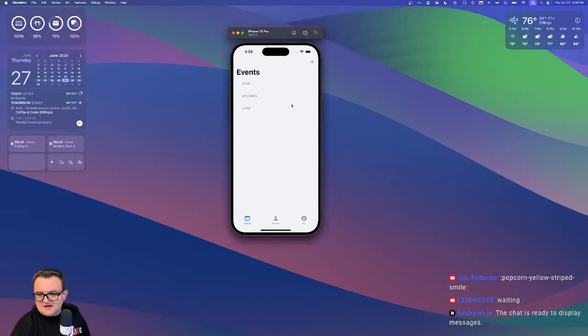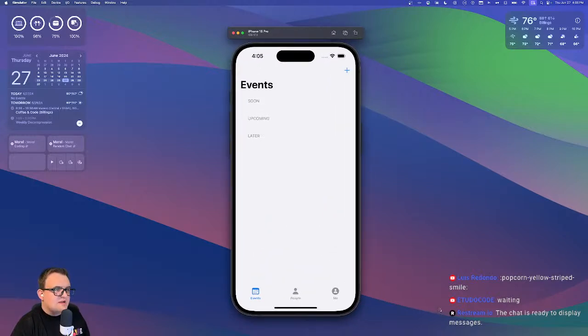So this is what we're looking at right now. It's SwiftUI, and we're organizing GIFs with it. So the idea is you're going to have events here, you're going to have people here, and then you is kind of your GIFs, things that you would like to receive as GIFs. Just like in theory. And right now, where's the functionality at? Well, we can go in and add an event.